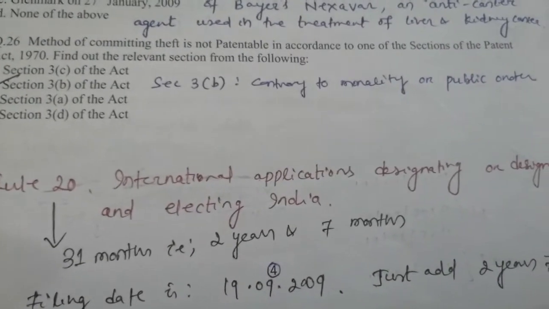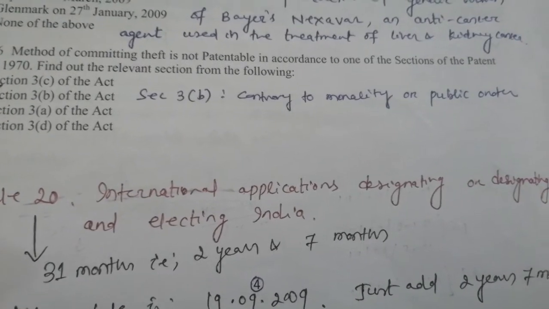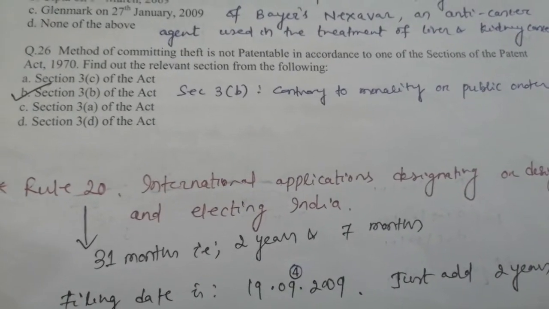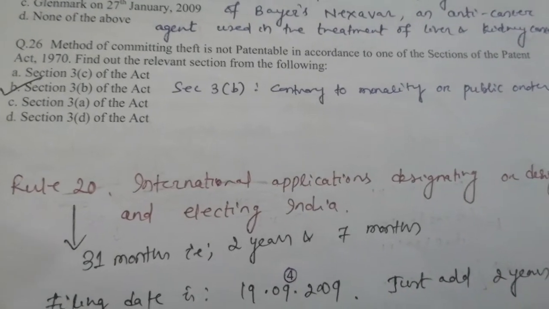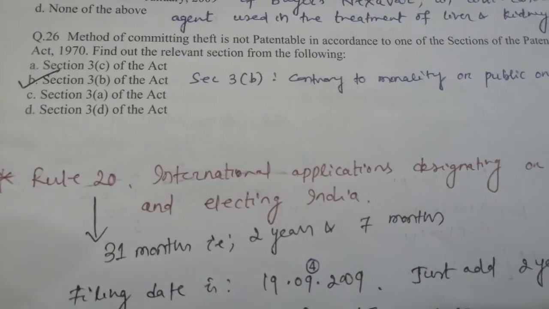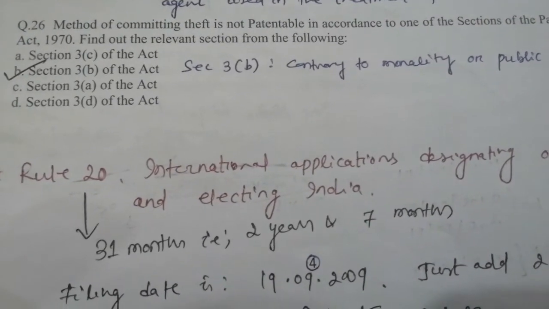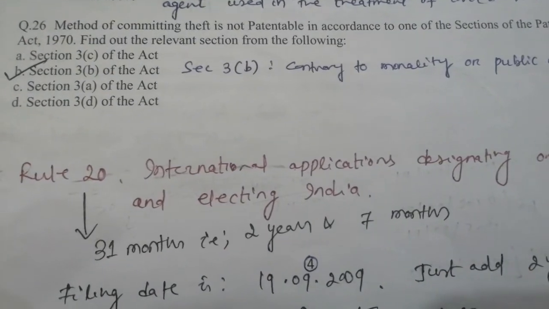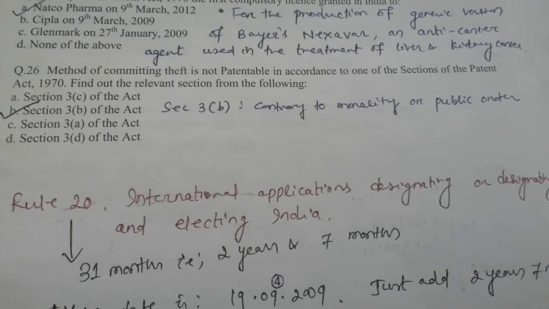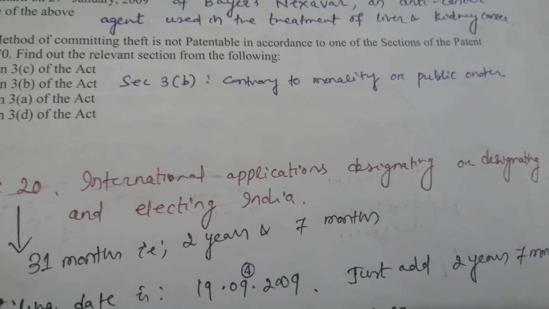Question number 26. Method of committing theft is not patentable in accordance to one of the sections of the Patent Act 1970. Find out the relevant section from the following. Option A, Section 3C of the Act. Option B, Section 3B of the Act. Option C, Section 3A of the Act. Option D, Section 3D of the Act. So the correct option is Section 3B, that is contrary to morality or public order.